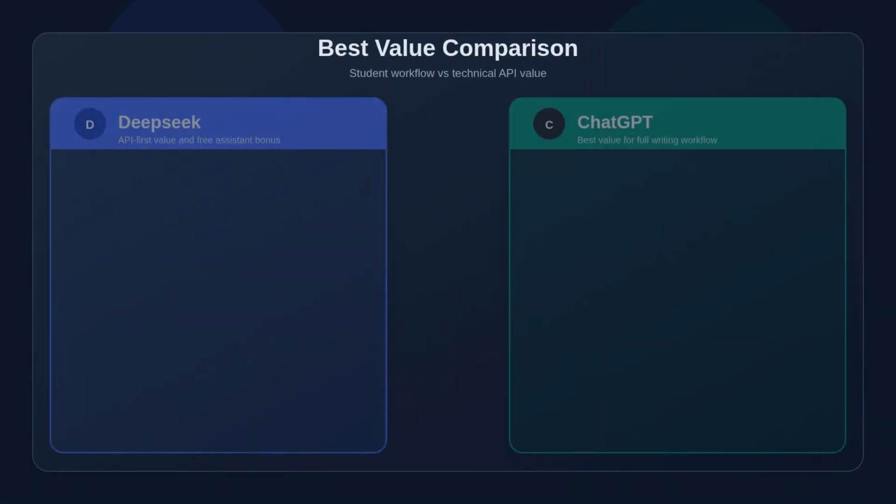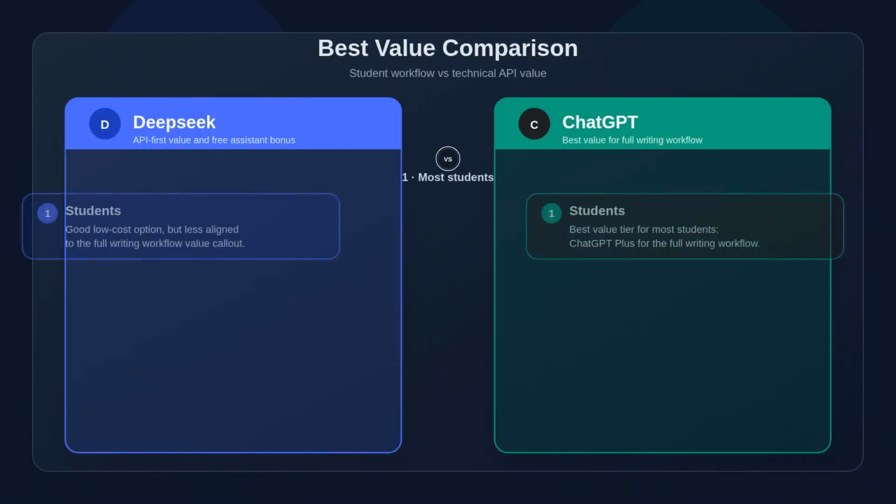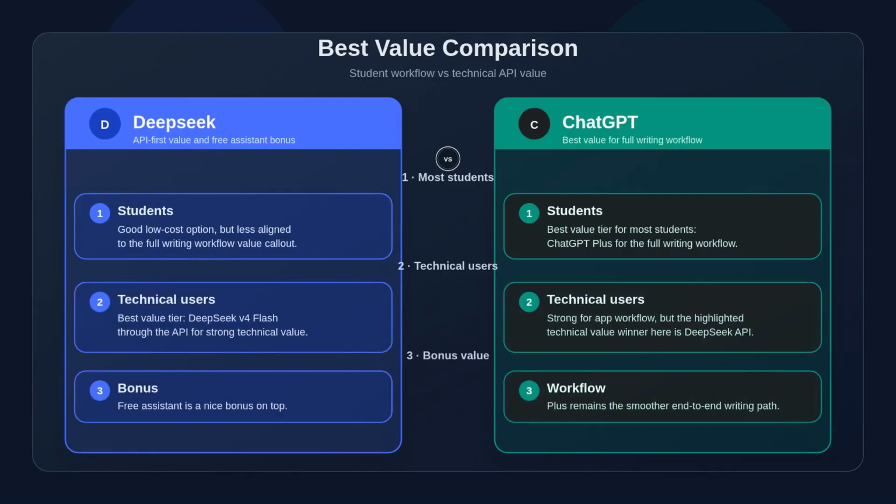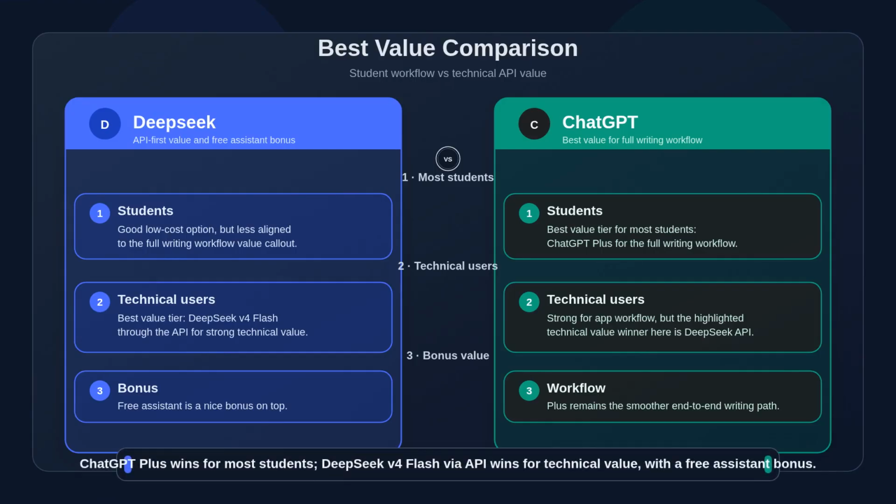Best value tier for most students is ChatGPT Plus, if you want the full writing workflow. Best value tier for technical users is DeepSeek V4 Flash through the API, and the free assistant is a nice bonus.